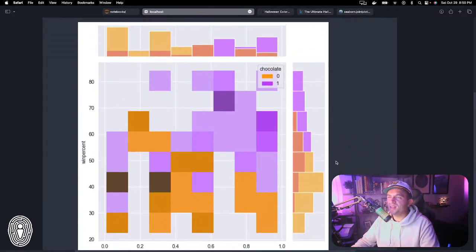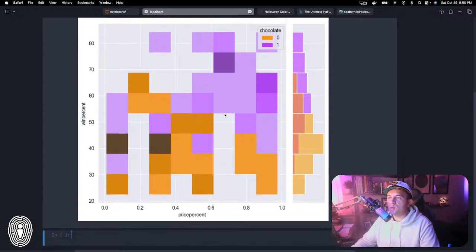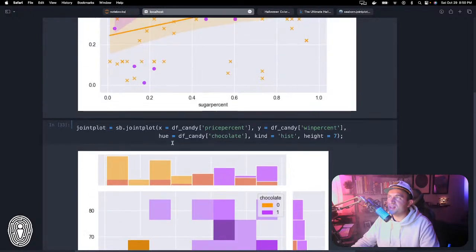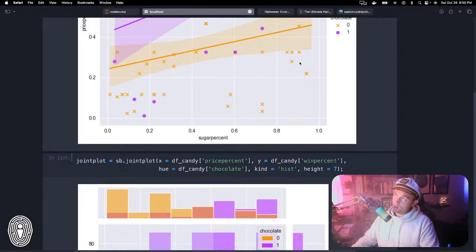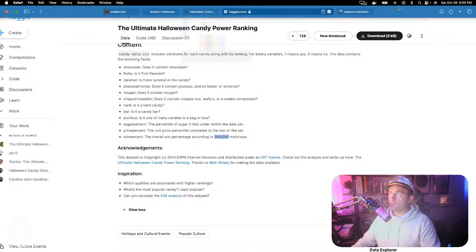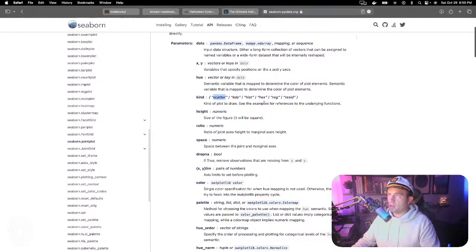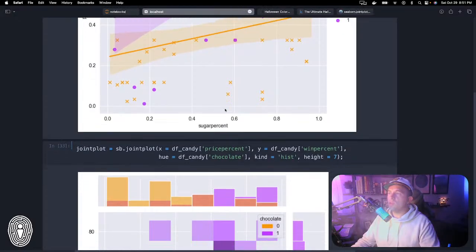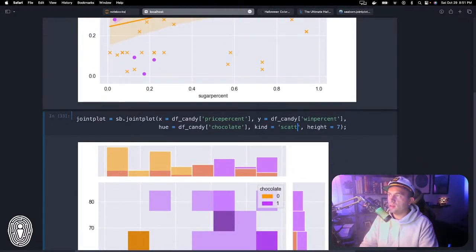I guess it's trying to represent the darker colors as where those correlations are, although this is kind of hard to read. That's why you have to be careful about what you choose. So what else was there? There was hist, scatter. Let's just look at scatter and see what that looks like.